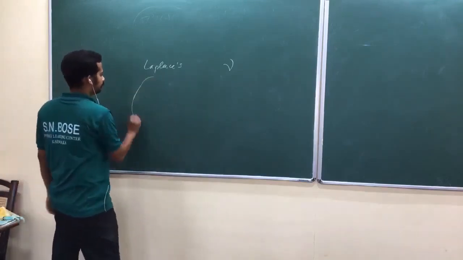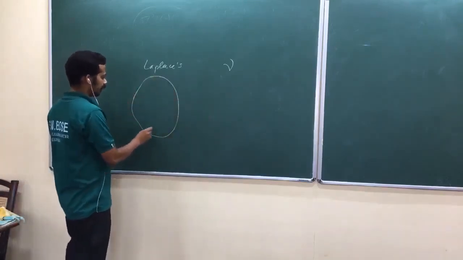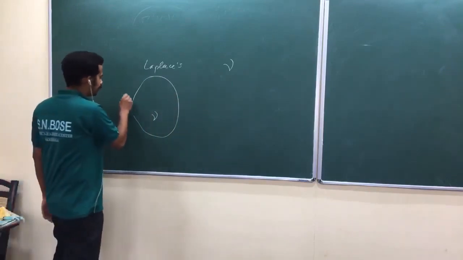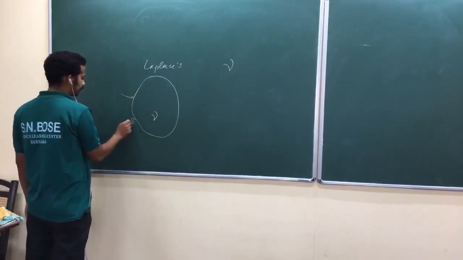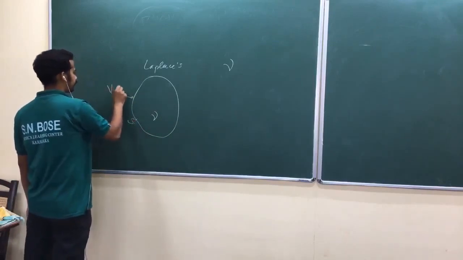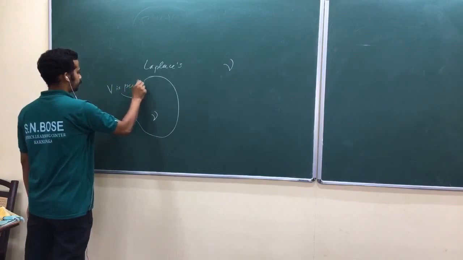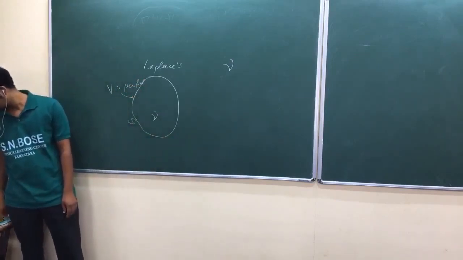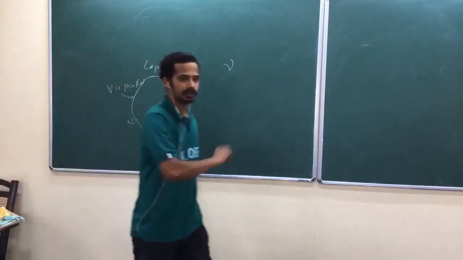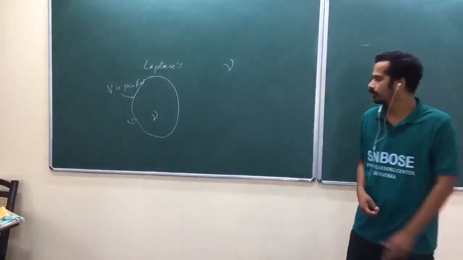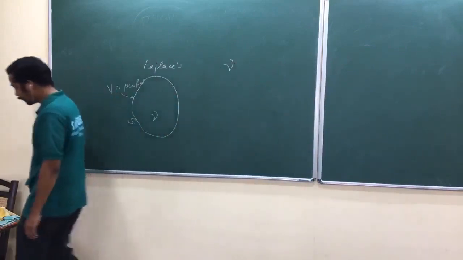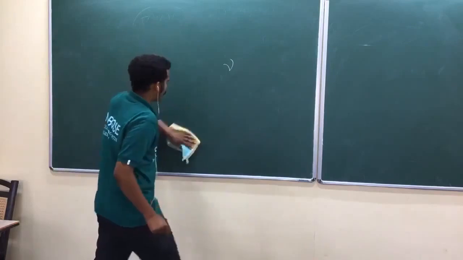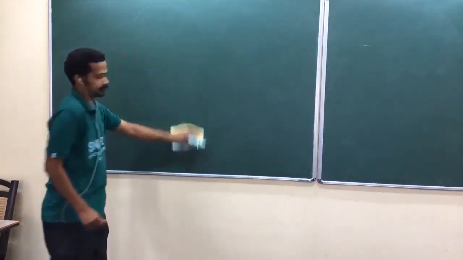What is the main theme? I have some volume. Now, if V is specified on the surface, this is the surface of the volume, then you can find the potential uniquely inside. Is it okay? So the potential inside that volume, inside that region, you can find it uniquely. We shall have an example. Again, you can't remember that theorem for a long time, but you can remember this example.